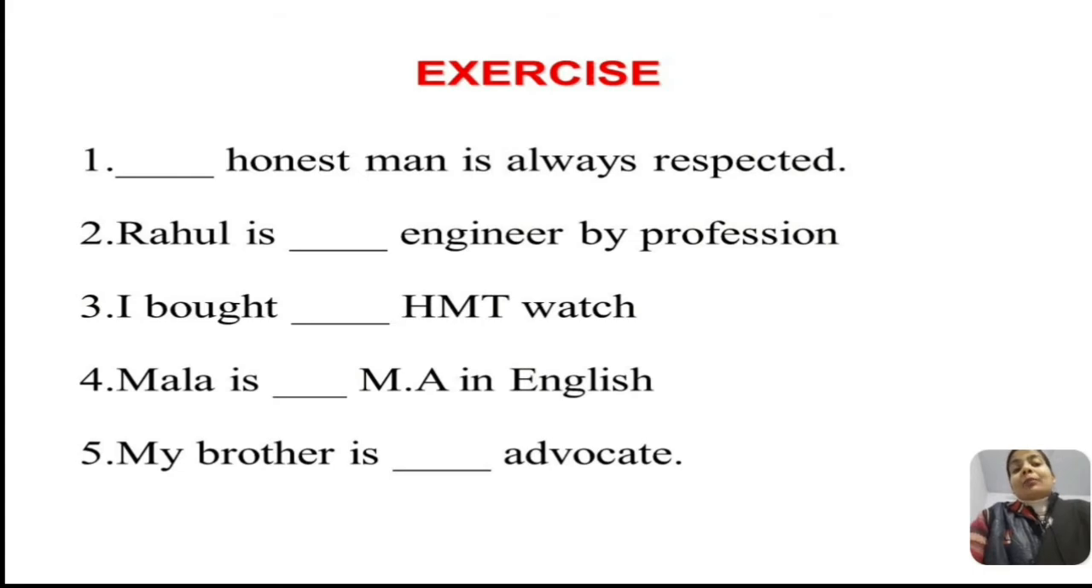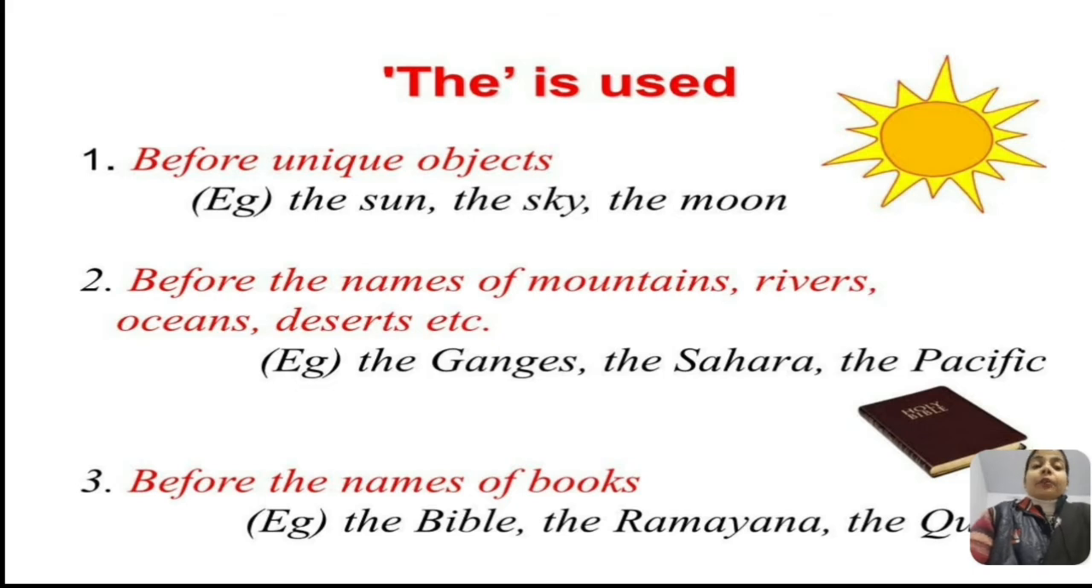Mala is MA in English. So MA is not sounding as a consonant, it is sounding as a vowel. So here you will write an MA in English. My brother is an advocate. So I hope, students, you have understood what articles are and where we use a or an. Now let's see where to use the.